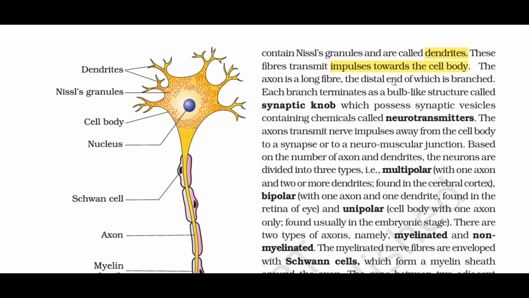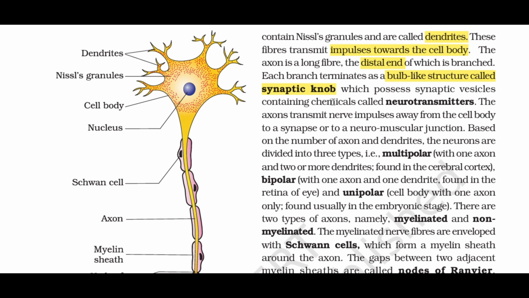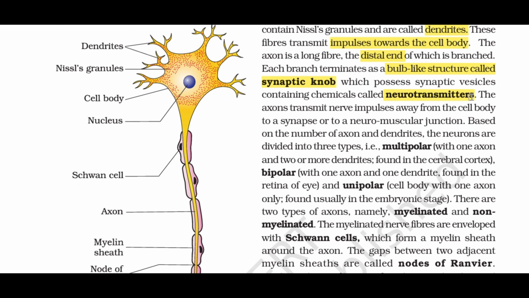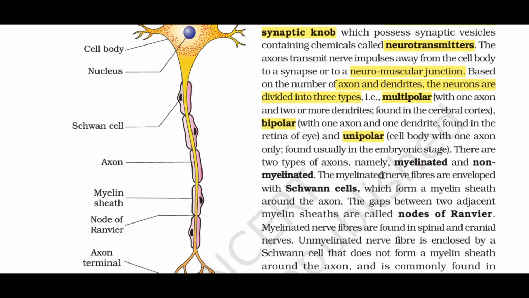The axon is a long fiber, the distal end of which is branched. Each branch terminates as a bulb-like structure called synaptic knob which possesses synaptic vesicles containing chemicals called neurotransmitters. The axons transmit nerve impulses away from the cell body to a synapse or to a neuromuscular junction. Based on the number of axon and dendrites, the neurons are divided into three types, i.e., multipolar, with one axon and two or more dendrites, found in the cerebral cortex, bipolar, with one axon and one dendrite, found in the retina of eye, and unipolar, cell body with one axon only, found usually in the embryonic stage.